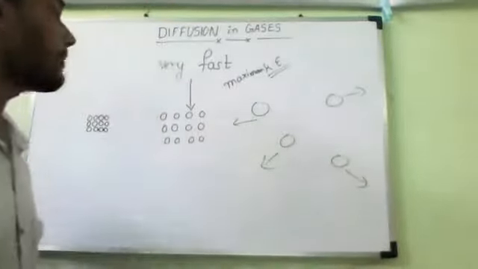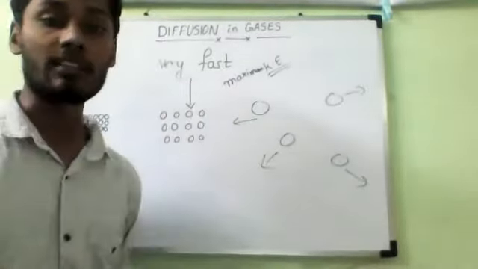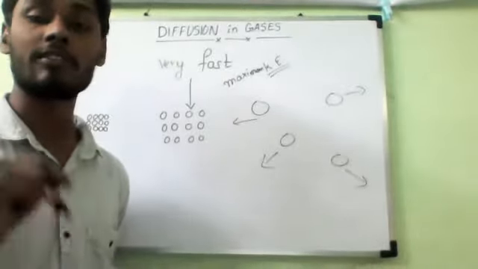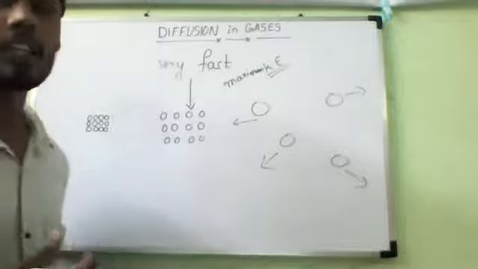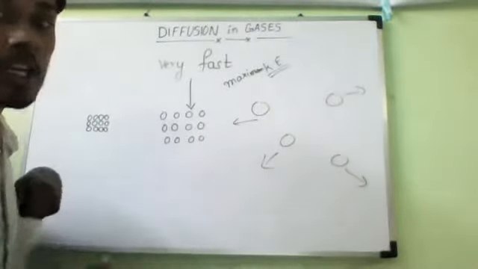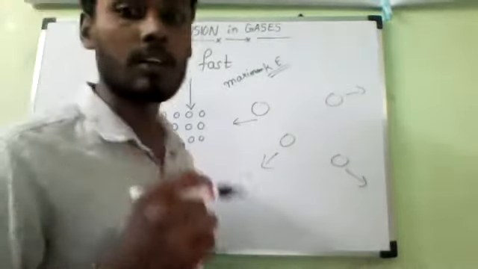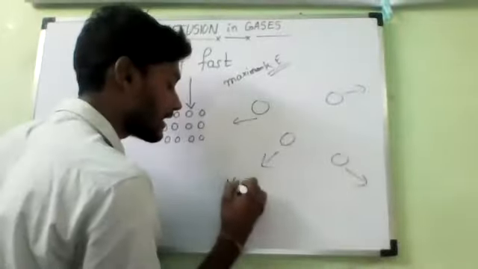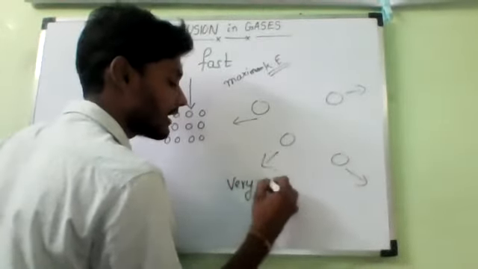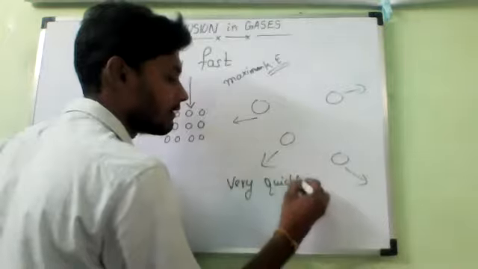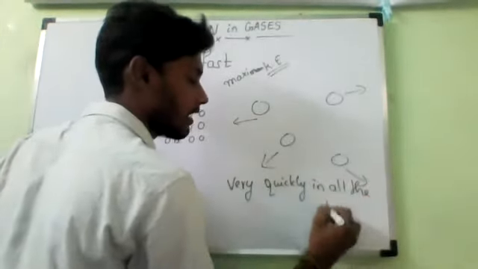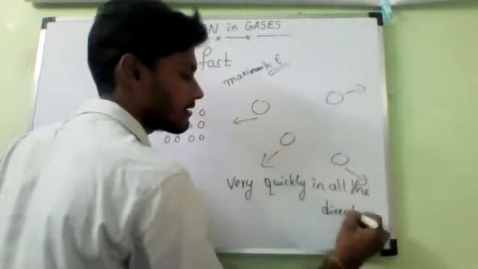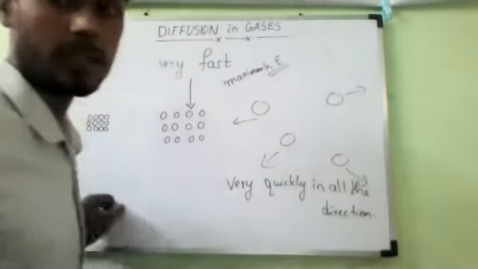So that is the reason behind diffusion in gases. Why is the diffusion of gases very fast? Because the gas particles move very quickly in all directions. That is the reason behind it.